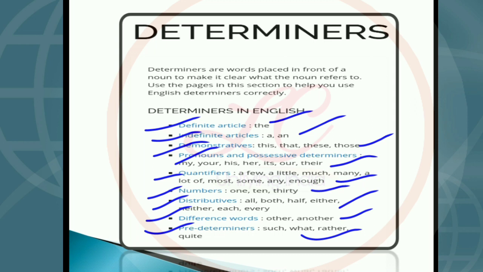So these are the determiners and the words kept in each category: definite article, indefinite article, demonstratives, pronoun or possessive determiners, quantifiers, numbers, distributives, difference words, and predeterminers.